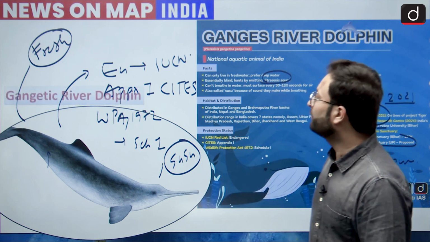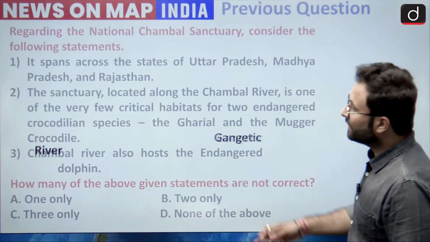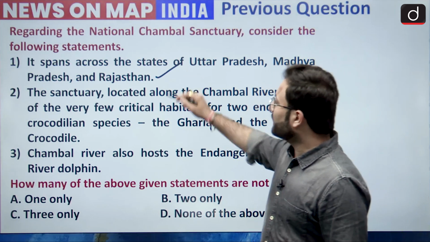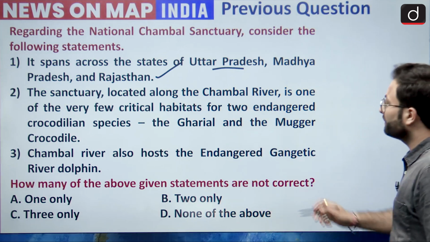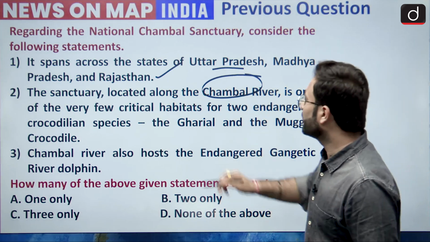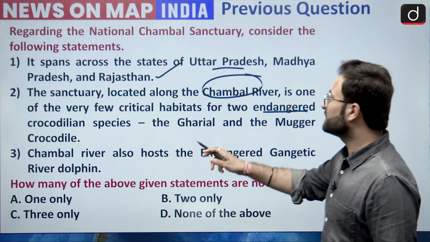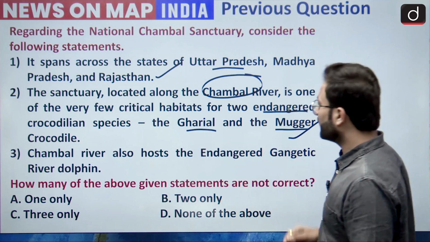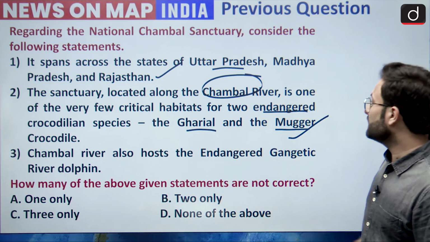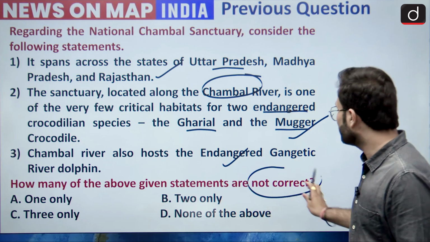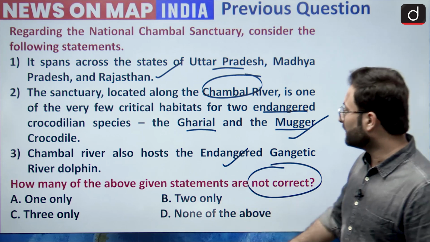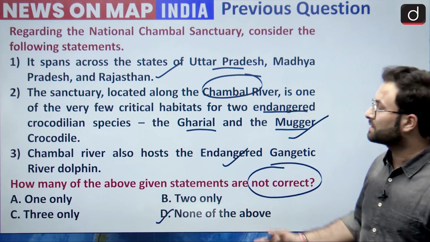Okay, now moving further, here we can see the statement 1 is correct. We have seen that it is in UP, MP and Bihar. Then the sanctuary located along the Chambal river, which we have seen. It is one of the few critical habitats for the two endangered species, that is Gharial and Magar. This is also correct. Then the Chambal river also hosts the endangered Gangetic dolphin. This is also correct. So they have asked which of the following statements is not correct. So we can say that none of the above, because all of the statements are correct.